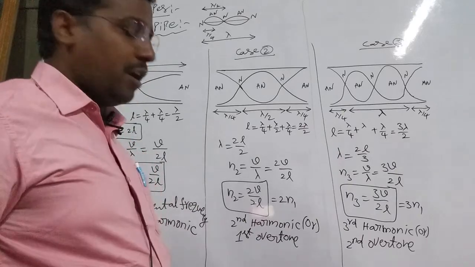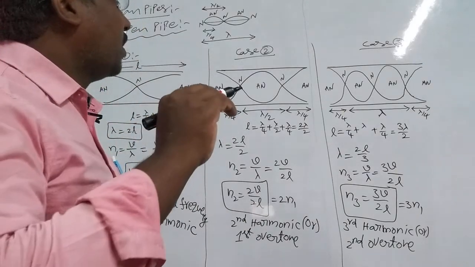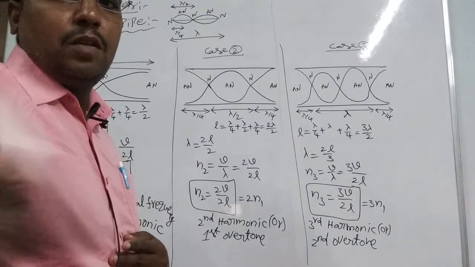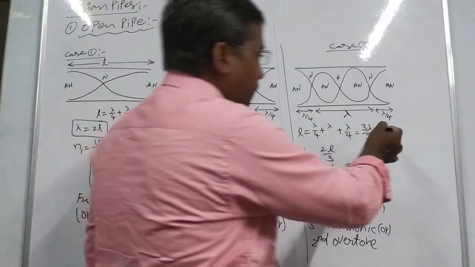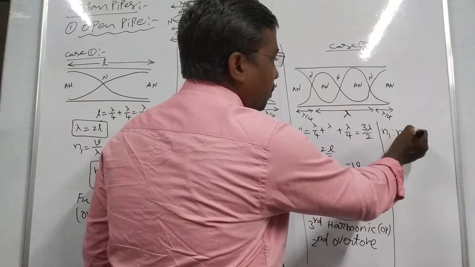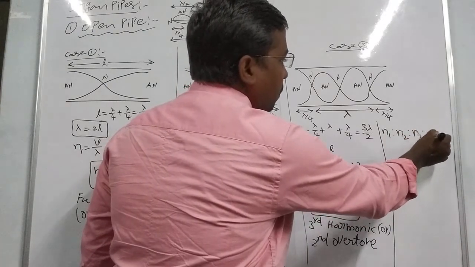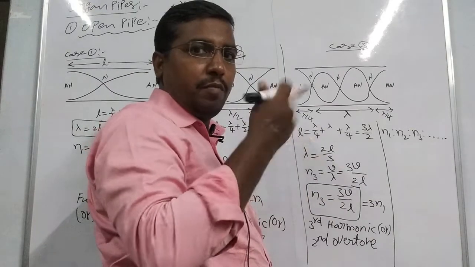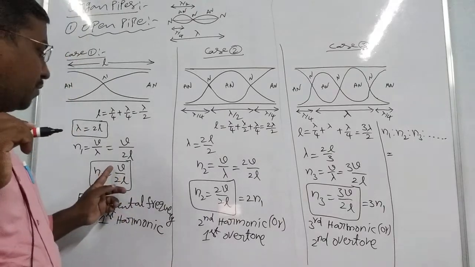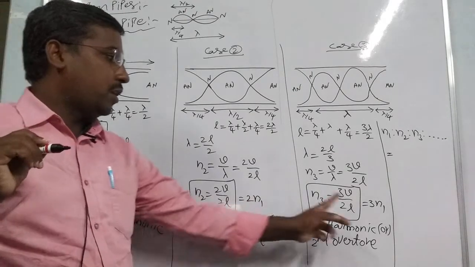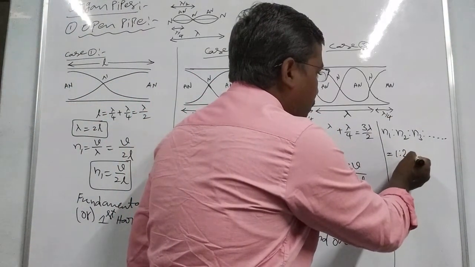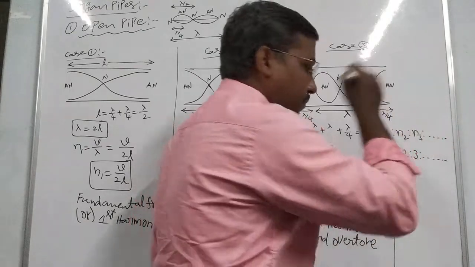The frequency ratio is N1 : N2 : N3 and so on, which is 1 : 2 : 3 and so on.